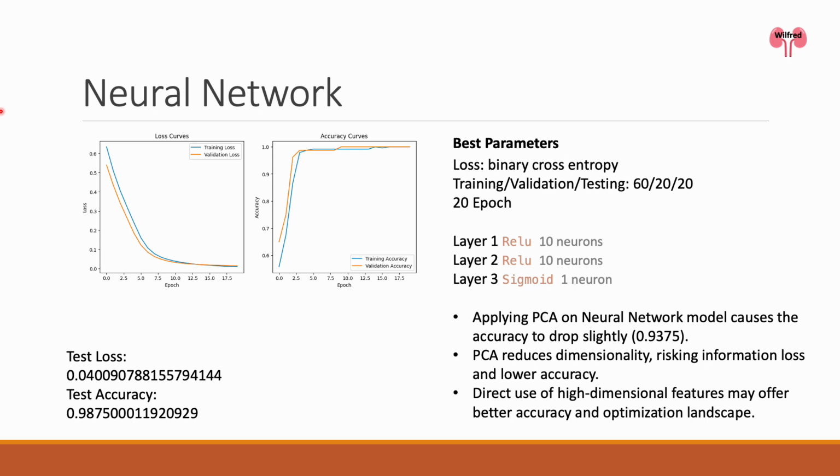Next, we build a neural network model. The test accuracy with PCA is slightly lower. The difference is likely due to the information loss during dimensionality reduction. PCA projects data onto a lower dimensional space, potentially discarding important features. The original feature space might offer more options for the neural network to select the optimum features.